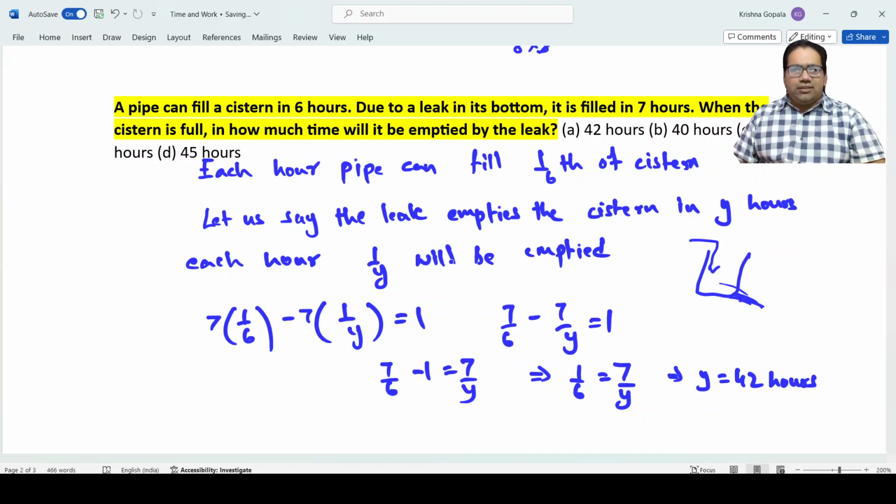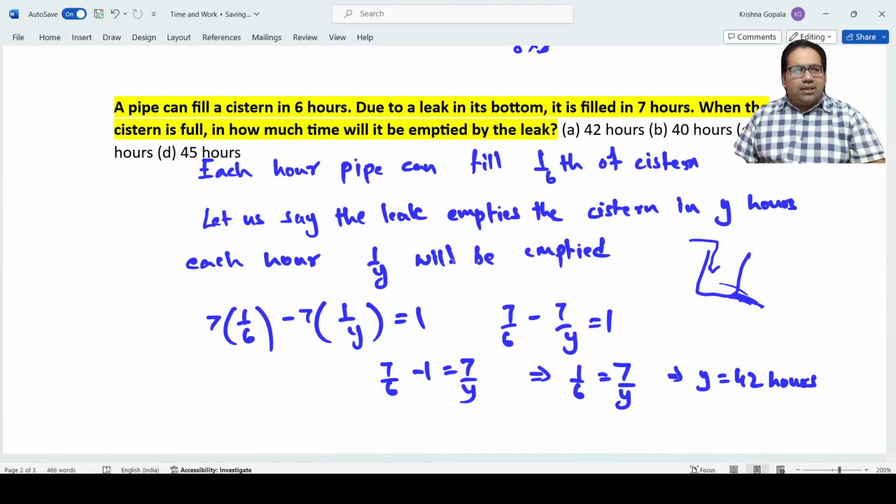What is it saying? It is filled in 7 hours. What that means? 7 hours of filling and 7 hours of emptying, right? 7 into 1 by 6. 1 by 6 is per each hour, 1 by 6 is getting filled. So 7 into 1 by 6 is getting filled, minus 7 into 1 by y is getting drained.